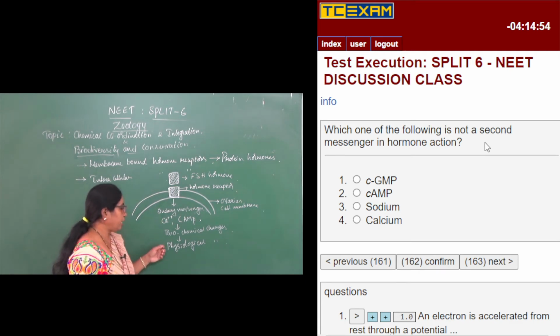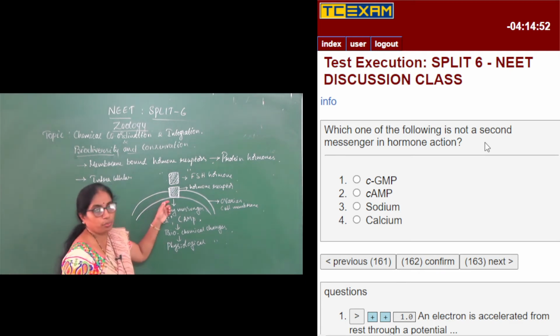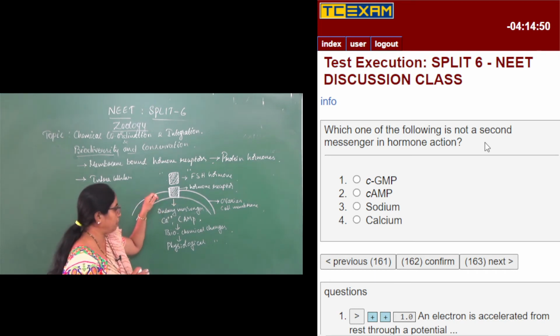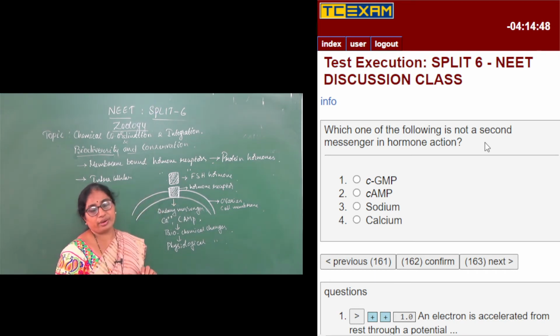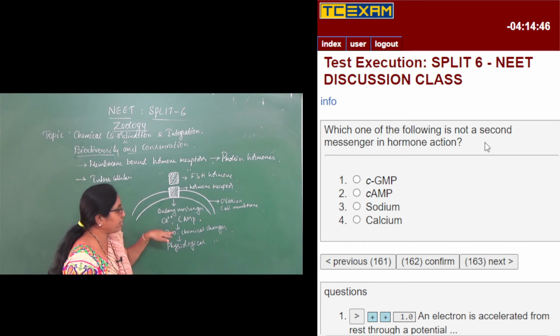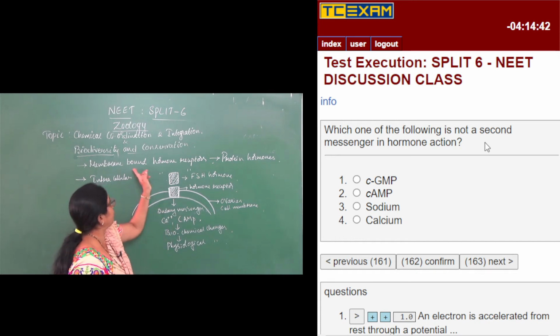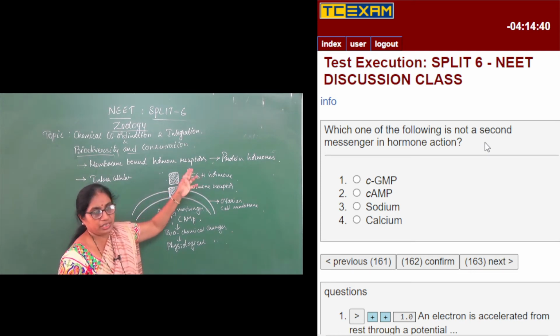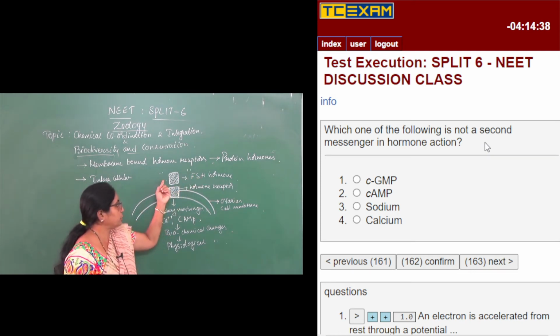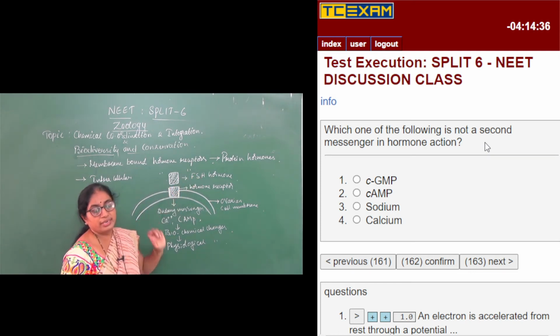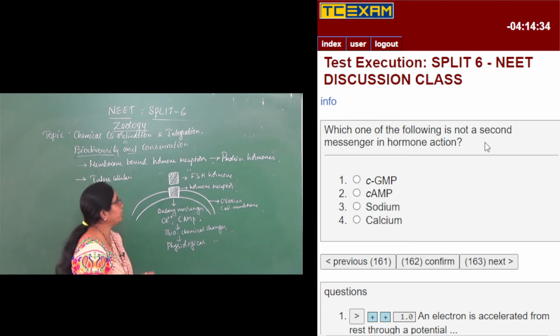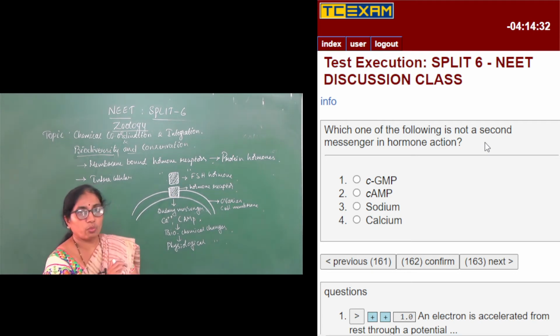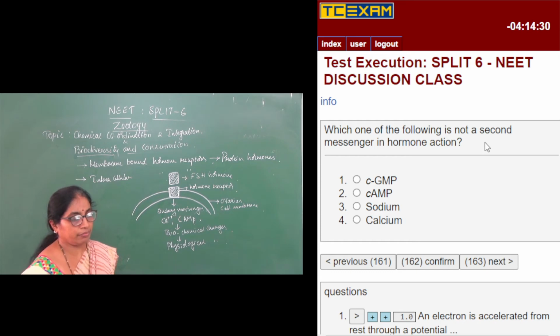All that physiological change it brings about by placing itself on the ovarian cell membrane. It will never enter into the cell, right? Hence it is called membrane bound hormone receptors. That is, the receptors for this particular hormone are present on the cell membrane.